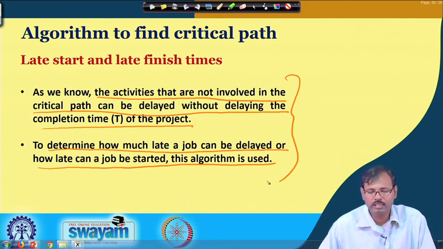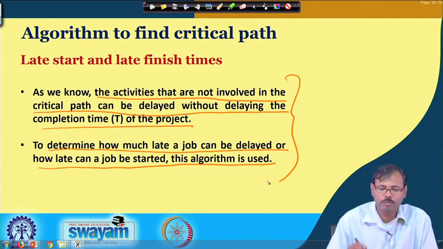Basically, the late start late finish algorithm is just the reverse of the early start early finish algorithm. Late finish is defined as the last possible time by which the job has to be finished, and is considered as the last finish time. Late start time is considered as the latest time at which the job has to be started to complete the network on time.